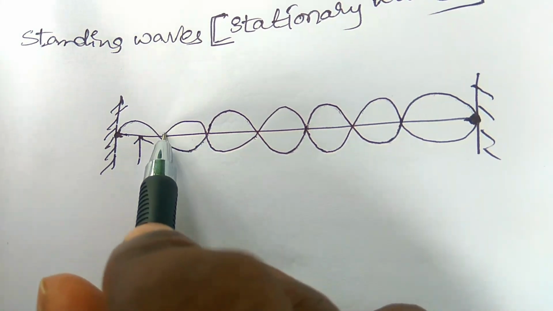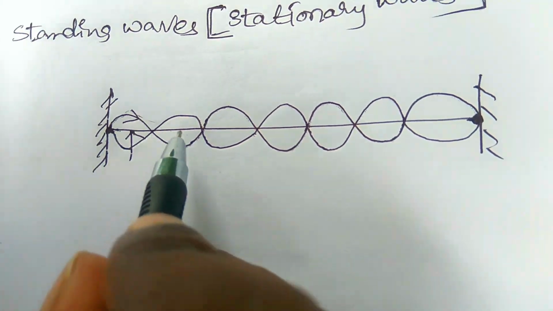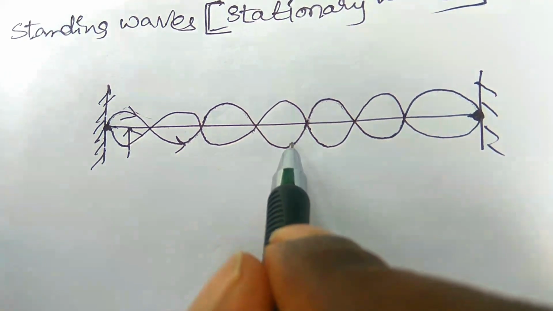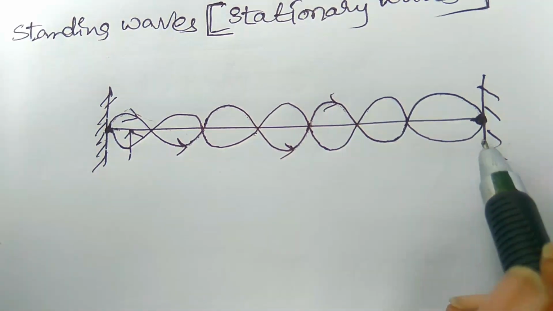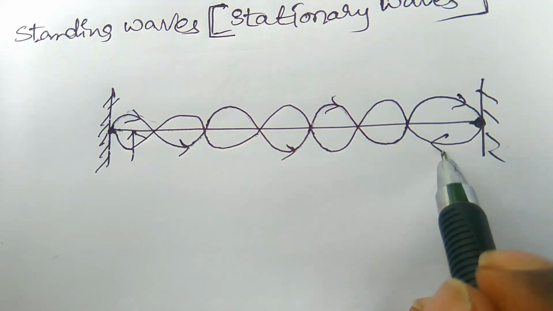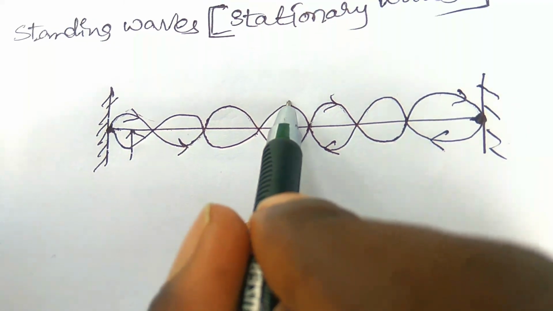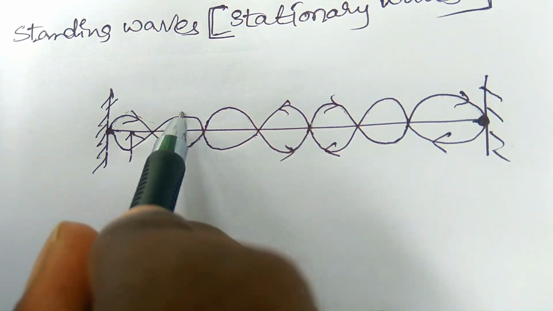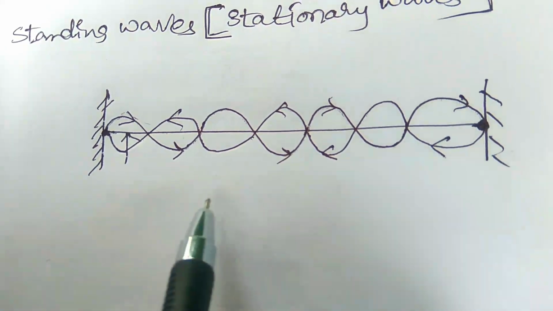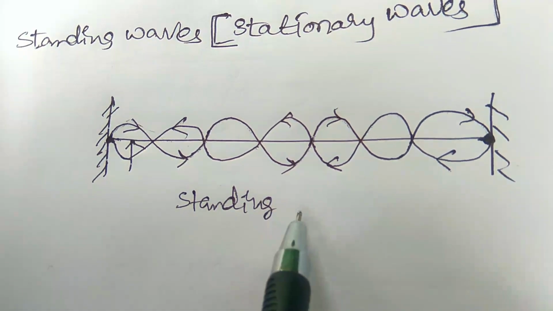The resultant wave is called the standing wave. This is the standing wave, right?